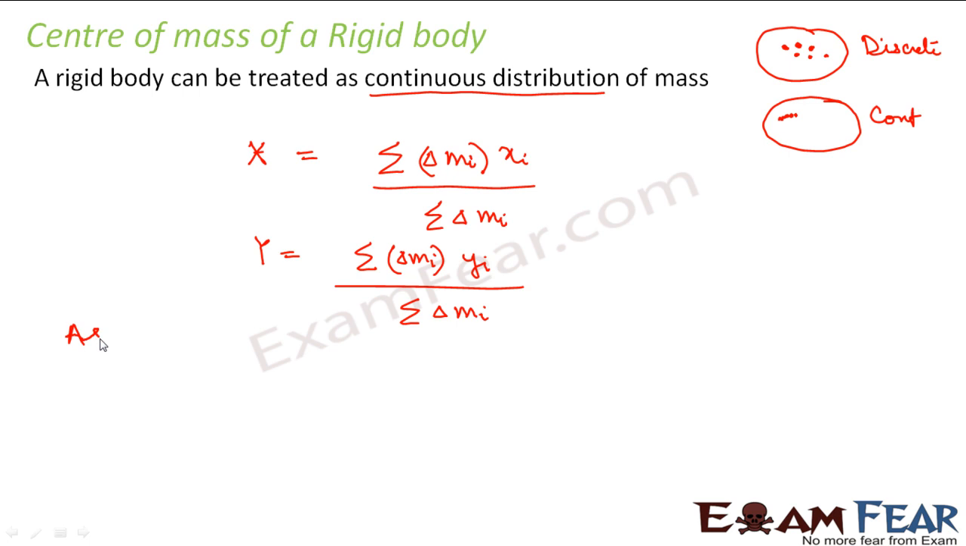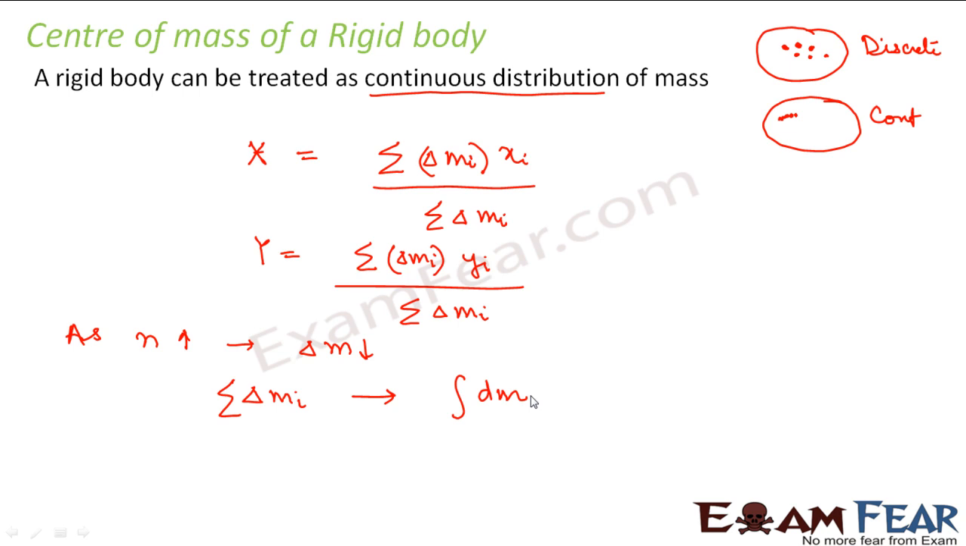Now, as the number of particles increases, what happens? This delta m keeps decreasing, because as you have more particles, the mass of each particle reduces. So we can say that summation of delta mi can be written as integration of dm, because whenever we talk about discrete distribution, we talk about summation. Whenever we have continuous distribution, we talk about integration.